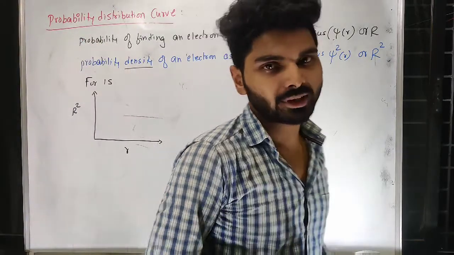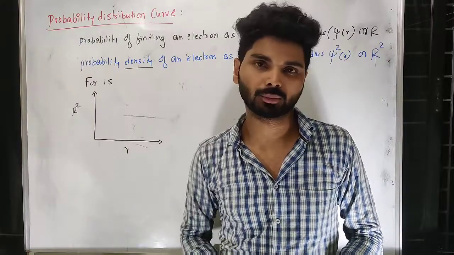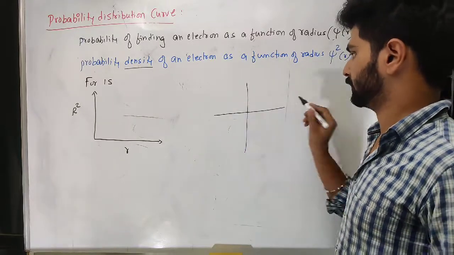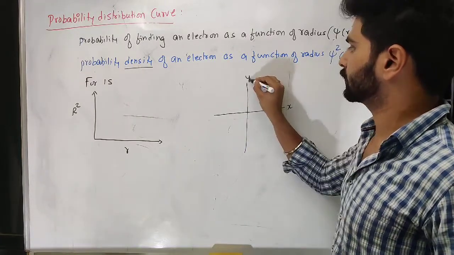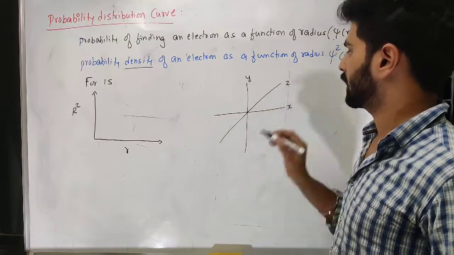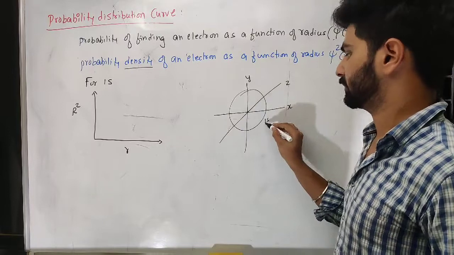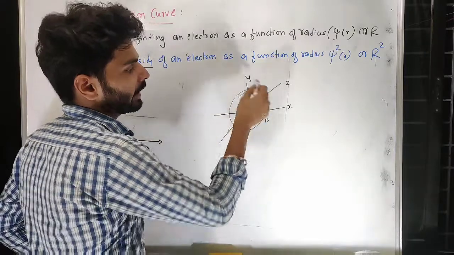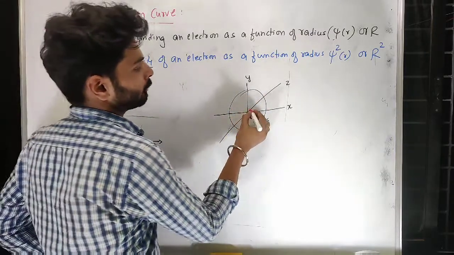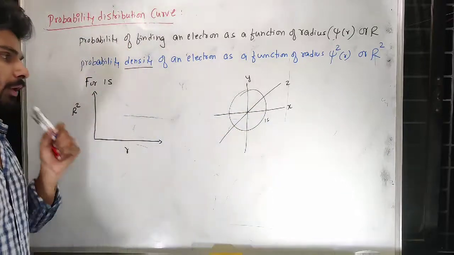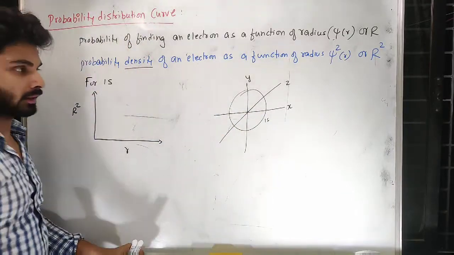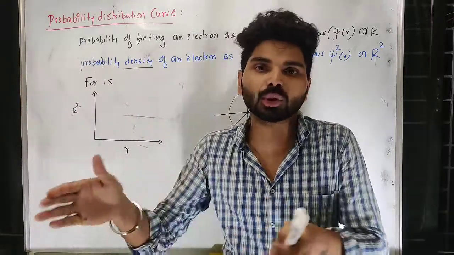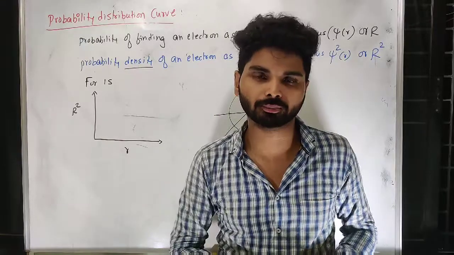See, when I talk about density, what I'm going to do, I'm going to divide with the volume. Now if I consider, okay, this is x and this is y and z is present there, I'm talking about spherical 1s. Remember, electrons are revolving here and there. Maybe near the nucleus you cannot consider most part of the electron, otherwise I would say the distribution of electron is not uniform.